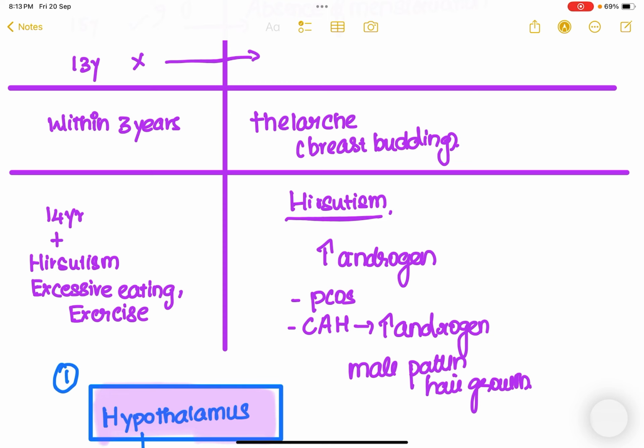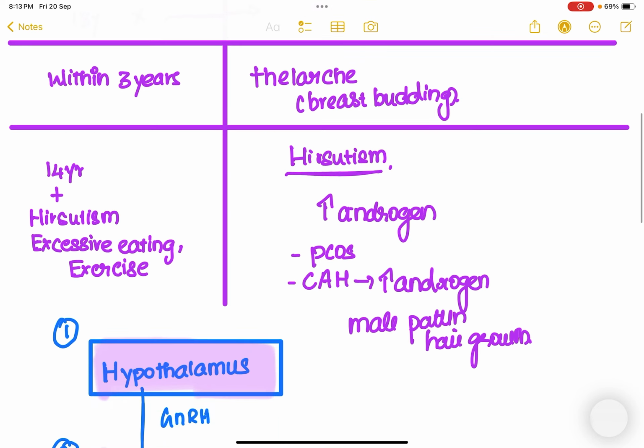For example, a female who has attained breast budding but hasn't experienced any periods for the next 3 years is also termed a case of primary amenorrhea.